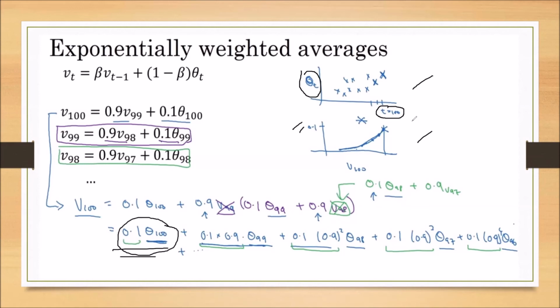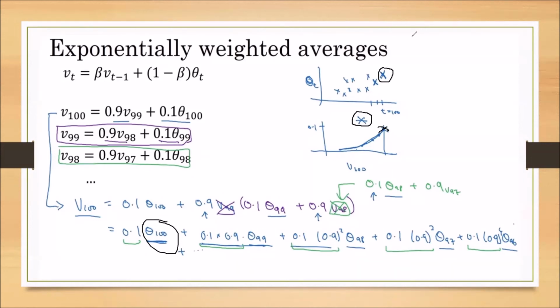I am taking the 0.1 here. This star is indicating multiplication. I am multiplying with theta 100, the 100th day temperature. That's why I am drawing a circle here. So we are multiplying this 0.1 with theta 100. First expression I have represented.